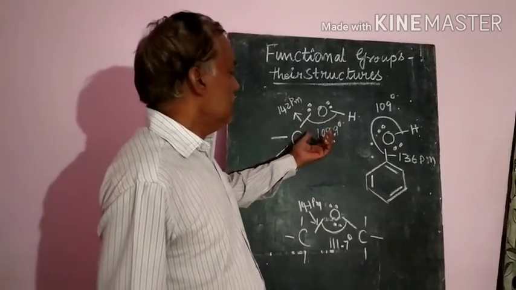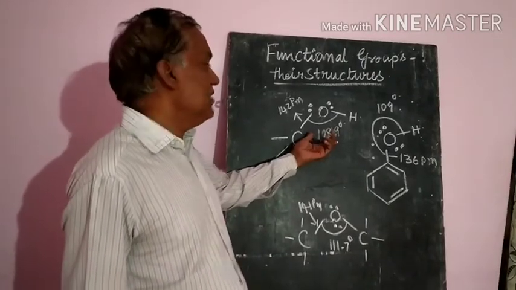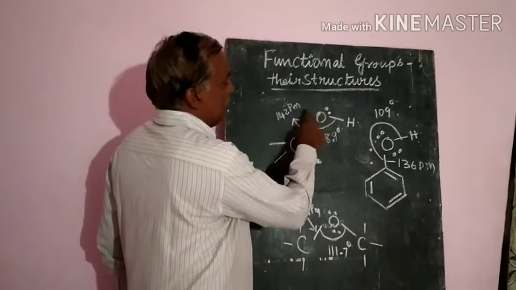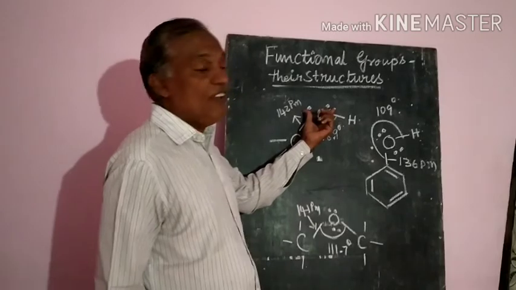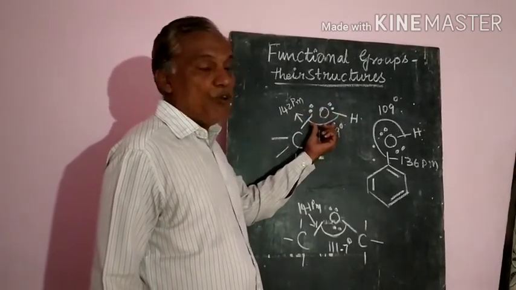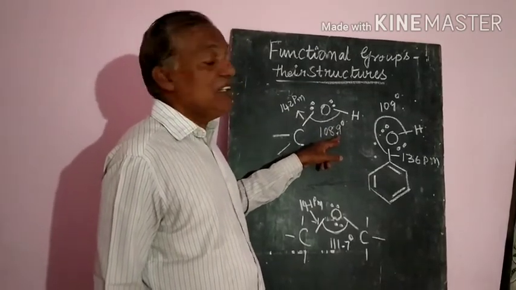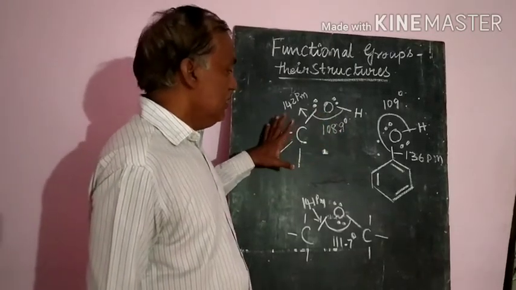They will ask the reason why it is less. So already we know that here oxygen has lone pairs of electrons. Due to the repulsion of these lone pairs of electrons, the angle comes a little bit closer. So that's why it is less than 109.5 degrees. That is one question.